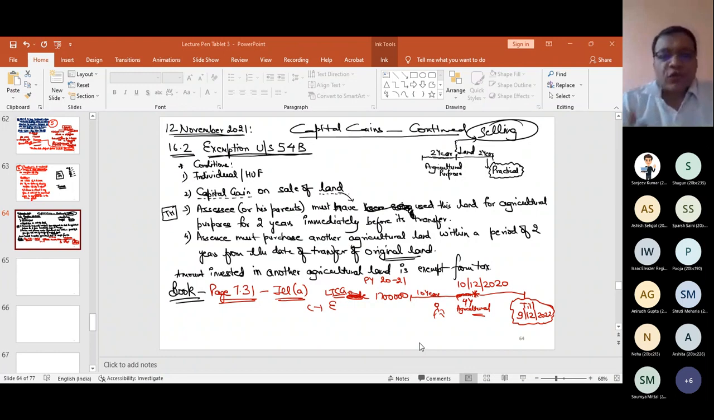It is similar to 54. The only thing is, in 54, the gain must be long term. In 54B, it can be long term or short term. Both are entitled for exemption. There, the sale was of residential house. Now, the sale is of agricultural land. There, I can purchase or construct a house, but since it is a land, you cannot construct a land. You have to purchase. So only purchasing and within 2 years after the date of sale. There is no 1 year before, unlike in section 54. This is first stage. Next point.